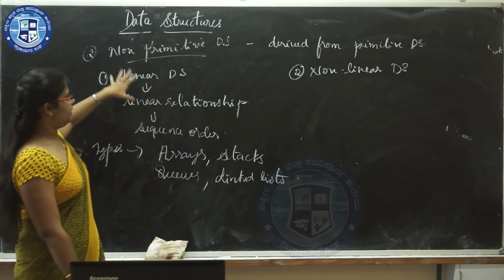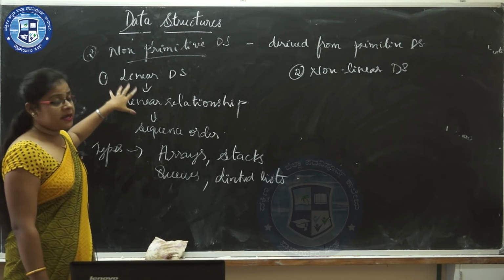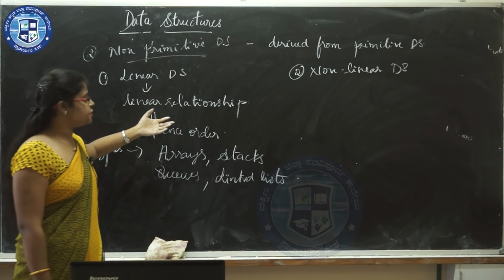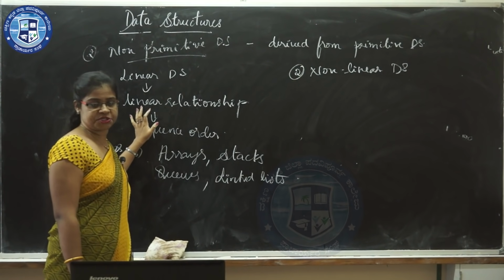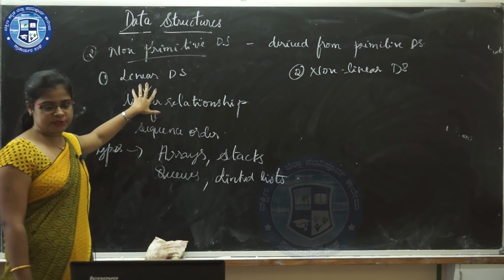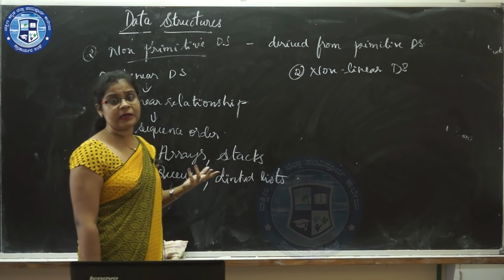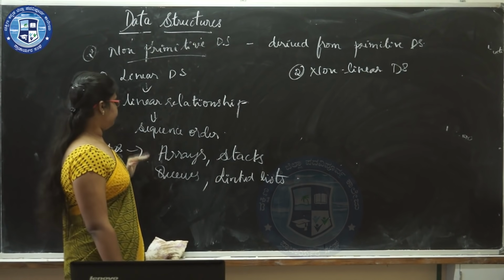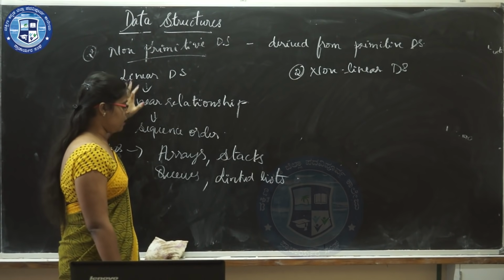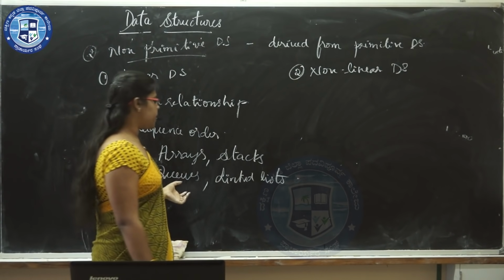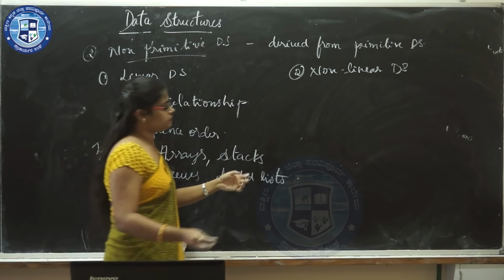So I repeat about linear data structure. A data structure having a linear relationship between the elements is called a linear data structure. In a linear data structure, the data elements are stored in a sequence order. The different types of linear data structure are arrays, stacks, queues and linked lists.